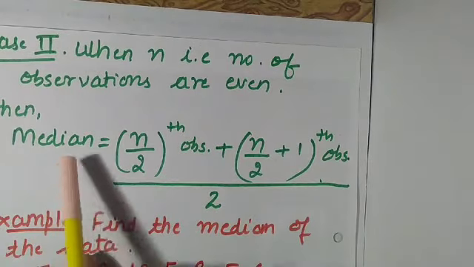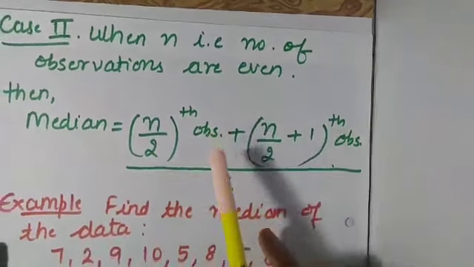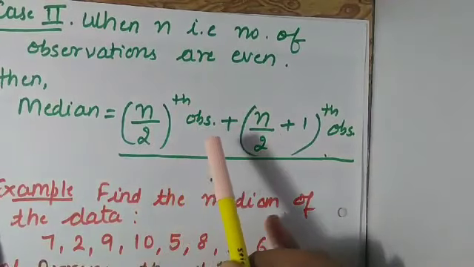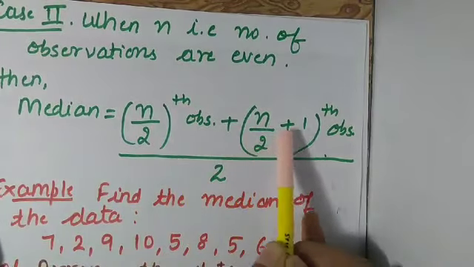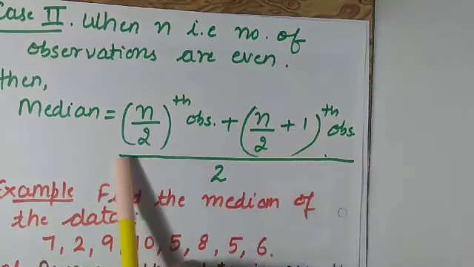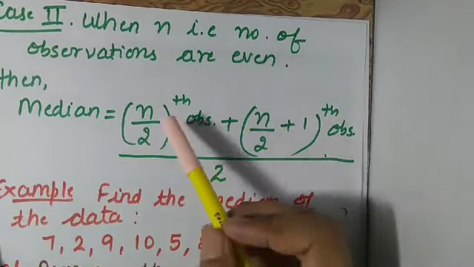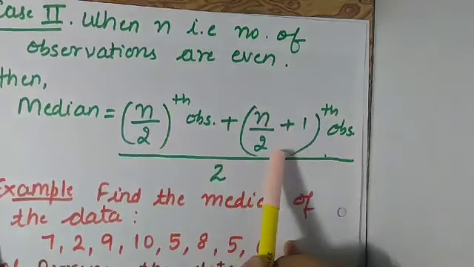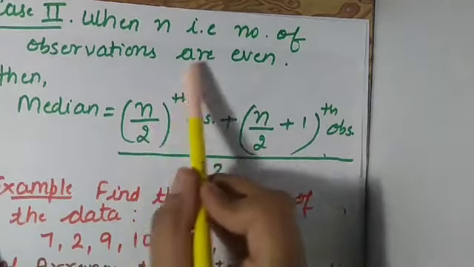So how will you calculate the median in the case of an even number of observations? The median is (n by 2th observation plus n by 2 plus 1th observation) whole divided by 2. Here you have to write n by 2, and here you have to write the observation just after this one.